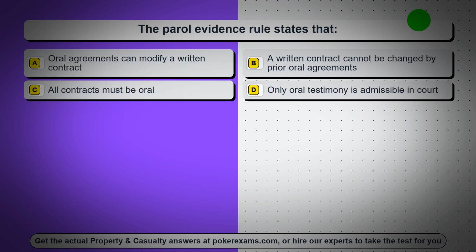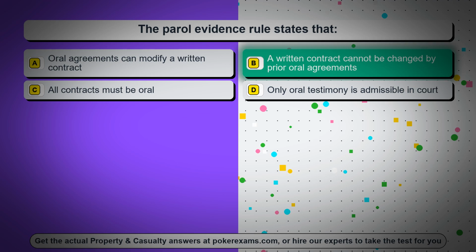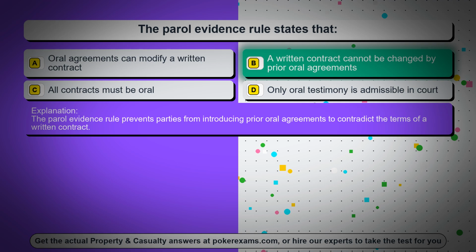Question 40. The parole evidence rule states that, option A, oral agreements can modify a written contract, option B, a written contract cannot be changed by prior oral agreements, option C, all contracts must be oral, option D, only oral testimony is admissible in court. The correct answer is option B, a written contract cannot be changed by prior oral agreements. The parole evidence rule prevents parties from introducing prior oral agreements to contradict the terms of a written contract.